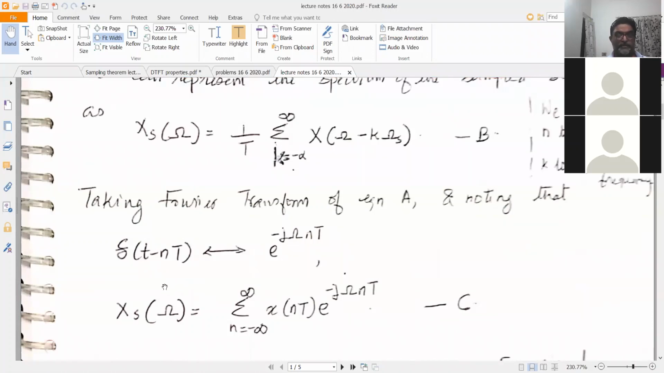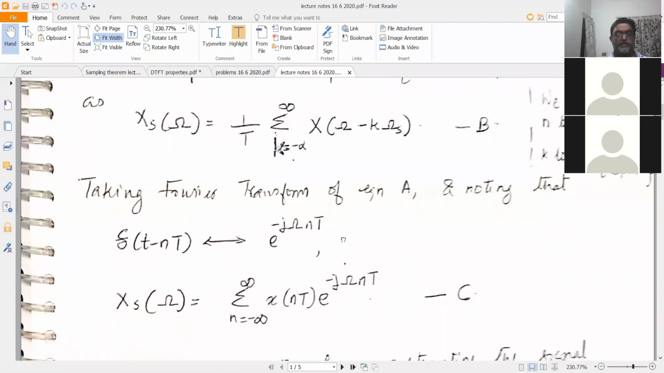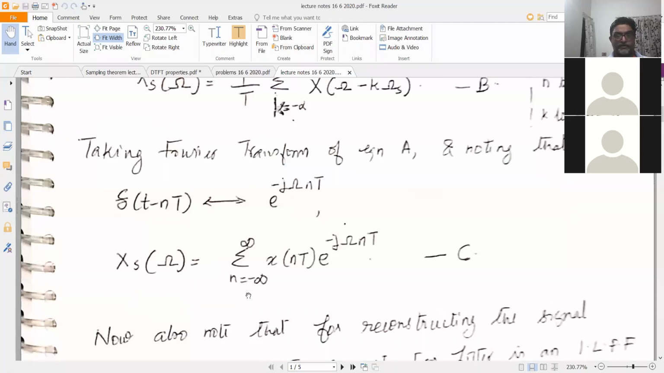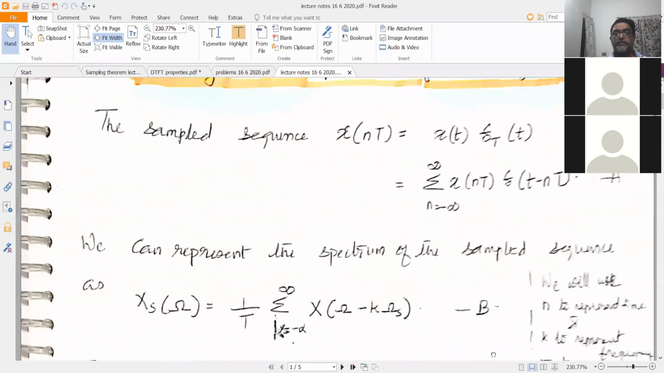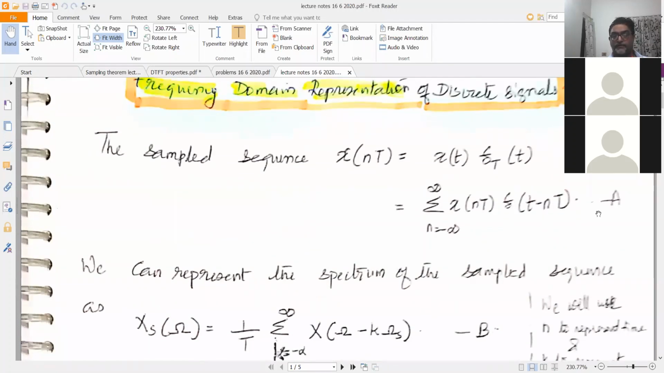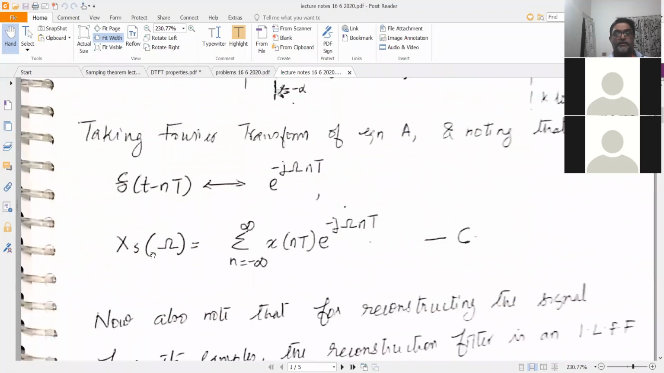And if you apply the time shifting property of Fourier transforms, you have this property that if f of t is Fourier transform to F of omega, then f of t minus tau is Fourier transform to e raised to minus j omega tau into F of omega. So we'll use that same property here. So delta of t minus nT is therefore Fourier transform to 1 into e raised to minus j omega nT, which means you can write Xs of omega as equal to sigma n equal to minus infinity to plus infinity x of nT e raised to minus j omega nT, right? Is that good? So we have just taken the Fourier transform of this expression. We will call this equation C.